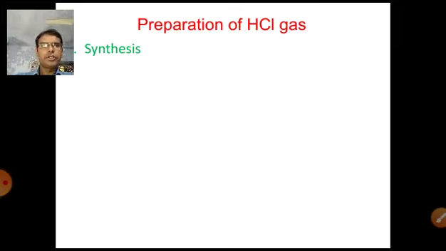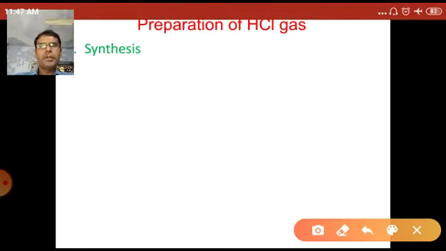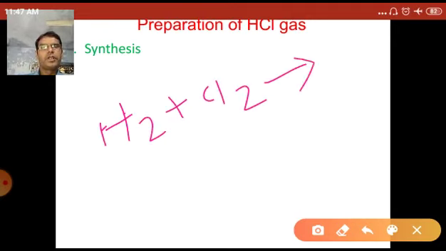Number one method, the synthesis method. In the synthesis method, chemists prepare HCl in the laboratory from hydrogen and chlorine gas by using diffuse sunlight.